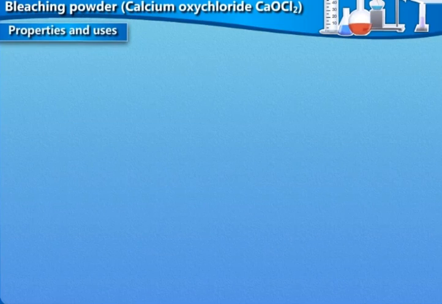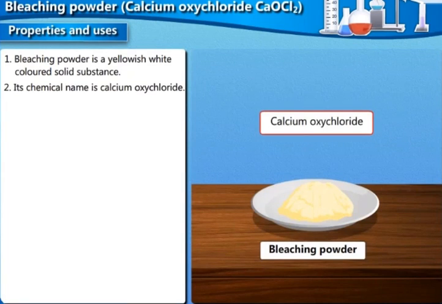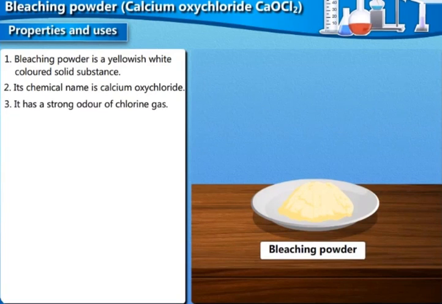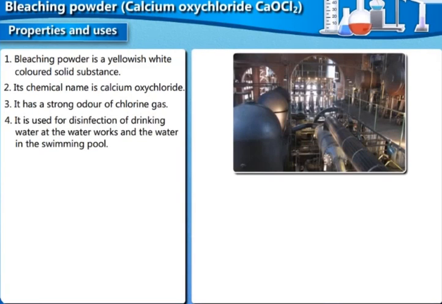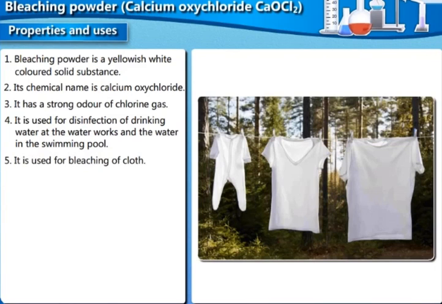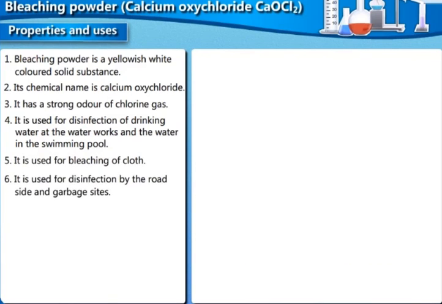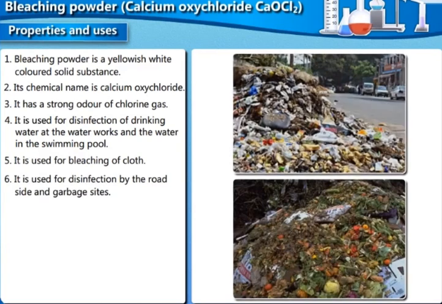Properties and uses. 1. Bleaching powder is a yellowish, white-colored solid substance. 2. Its chemical name is calcium oxychloride. 3. It has a strong odor of chlorine gas. 4. It is used for disinfection of drinking water at the water works and the water in the swimming pool. 5. It is used for bleaching of cloth. 6. It is used for disinfection by the roadside and garbage sites.